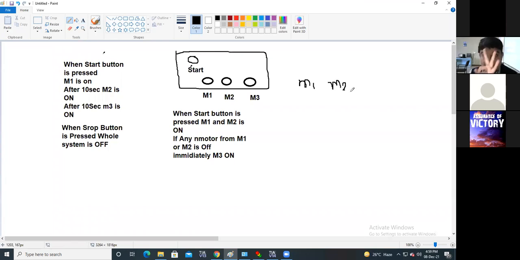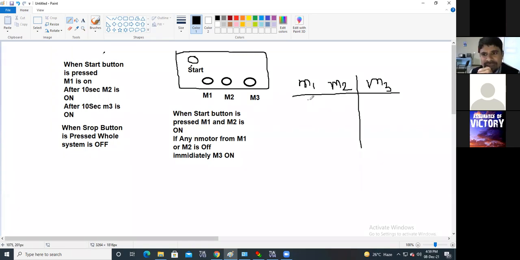For motor number 3, motor 1 and motor 2 will act as inputs, because depending on the status of M1 and M2, M3 is going to be turned on. So here M3 will be the output. Now see, 0 means off and 1 means on.